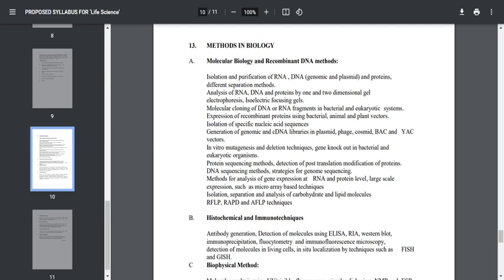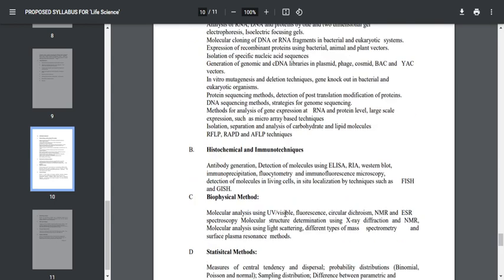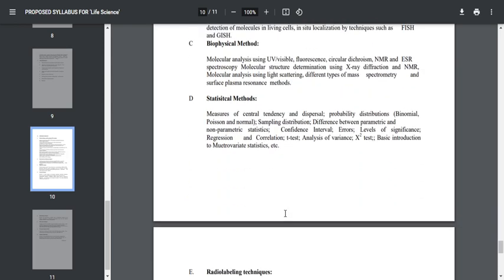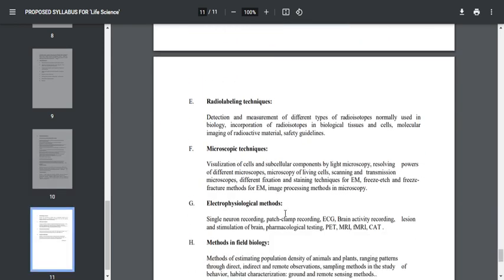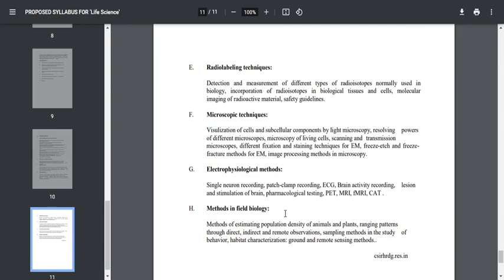So this video is all about how to prepare for this last unit in the CSIR Life Sciences exam syllabus, that is methods in biology. I know many of you will be in the mindset of leaving this particular unit, but the main reason why students are leaving this topic is that it is a larger topic, consisting of a total of 8 sections. But if you do a little bit of research, which I made in this particular video, it will be really helpful.